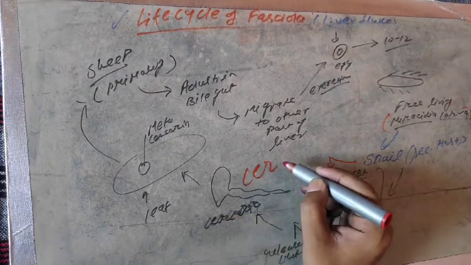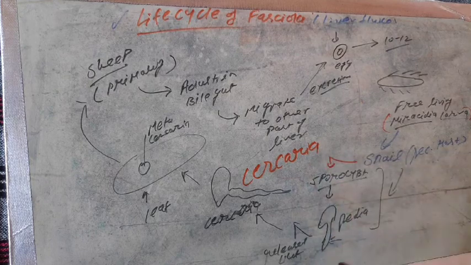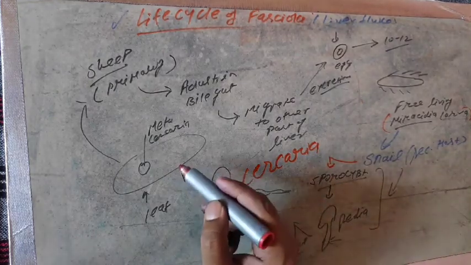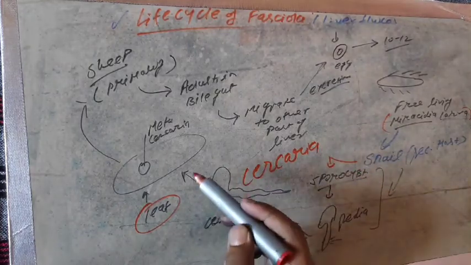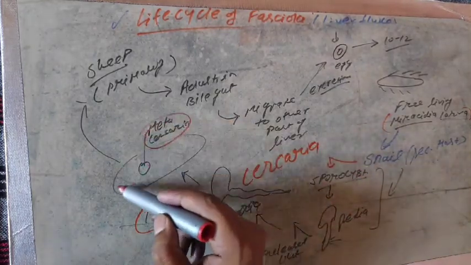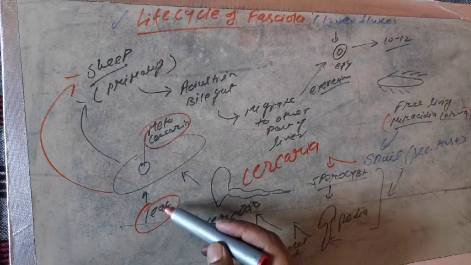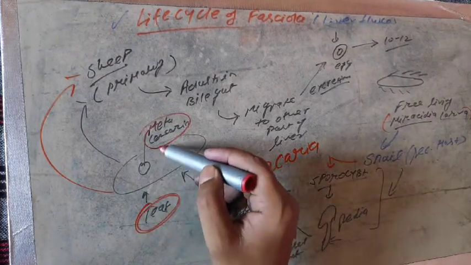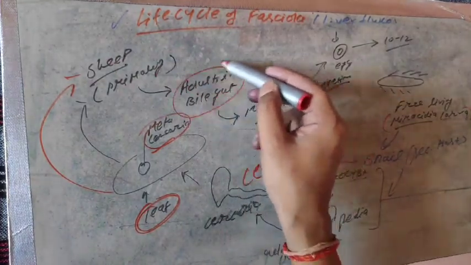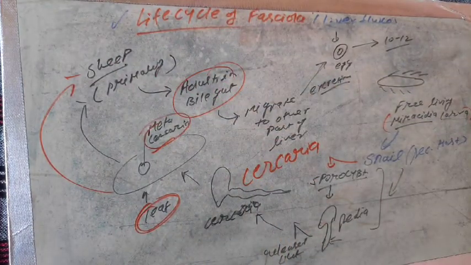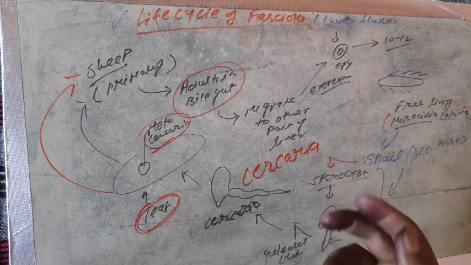The Cercaria sticks over a green leaf and converts into metacercaria. When the leaf is eaten by the sheep, along with the leaf the metacercaria reaches the sheep, then reaches the bile duct and becomes adult. That is the overall structure of Fasciola, which also shows the digenetic life cycle.